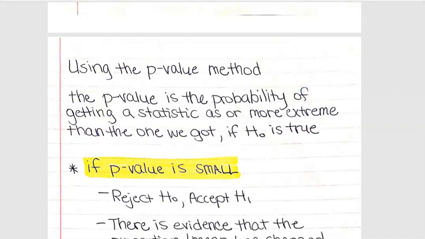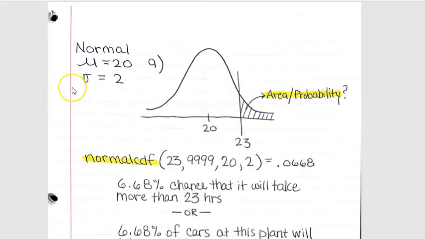Using the p-value method, the p-value is the probability of getting a statistic as or more extreme than the one we got if the null hypothesis is true. Now this technically is what we have already been doing. Let me pull this up for you real quick. All right, I opened up some notes that we did back for chapter 7.